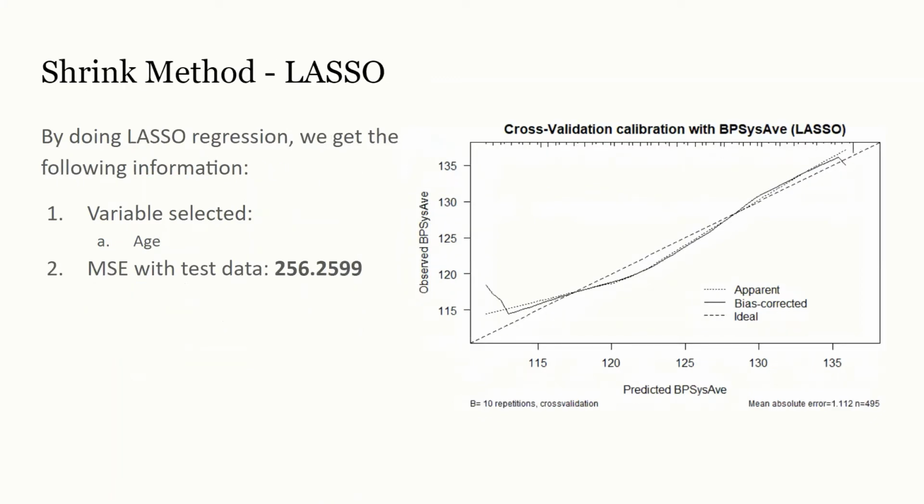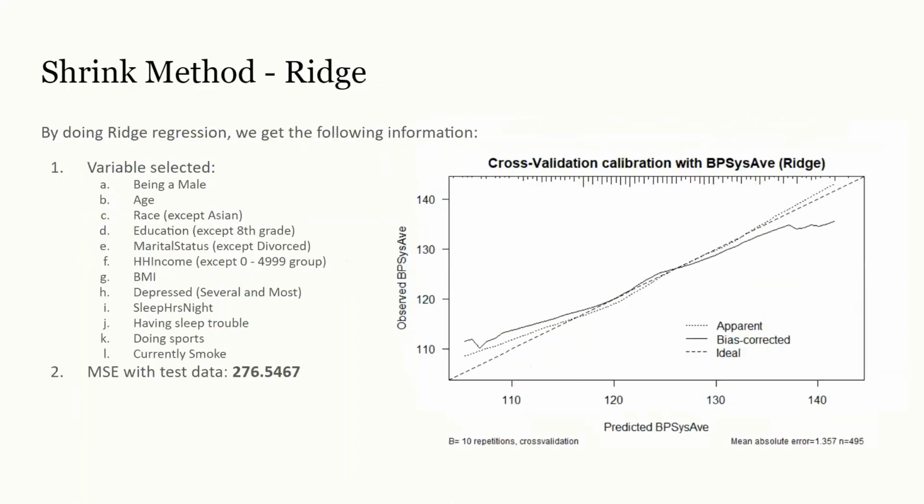And this is the result of lasso. The mean square error is slightly higher than that of BIC, but it has only one variable. This is the result of ridge. Even though the cross validation plot doesn't look too bad, it has the largest MSE among our methods, and it has many variables as well. It will probably cause some overfitting issue.